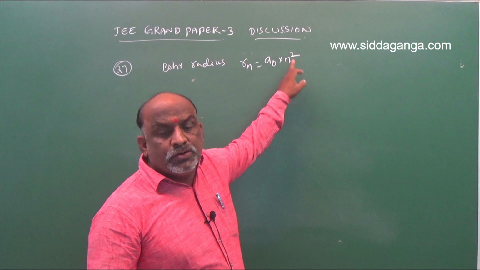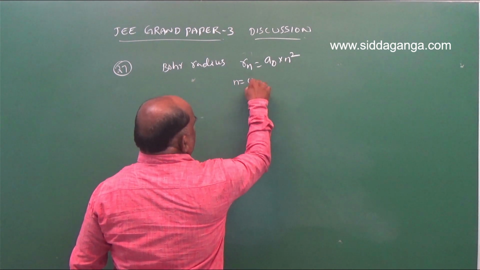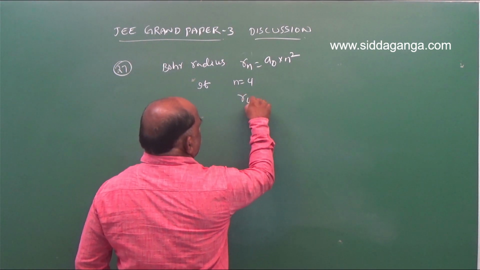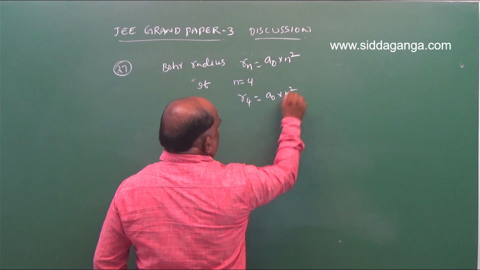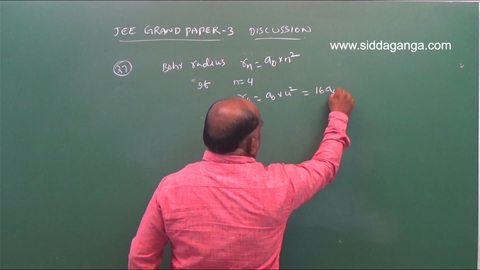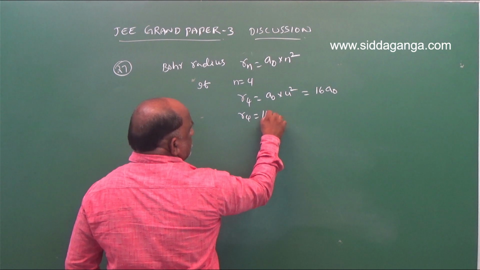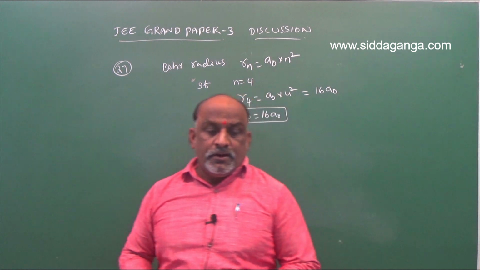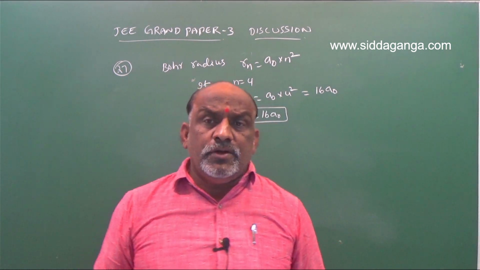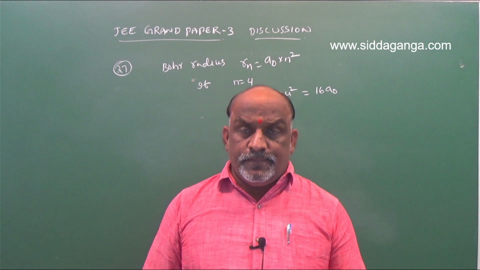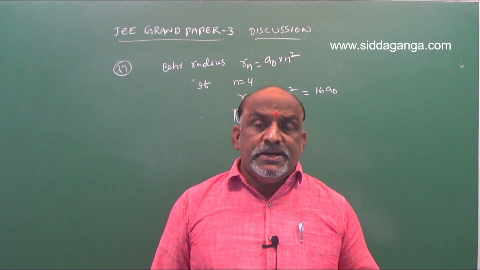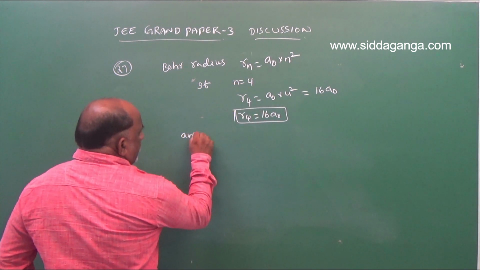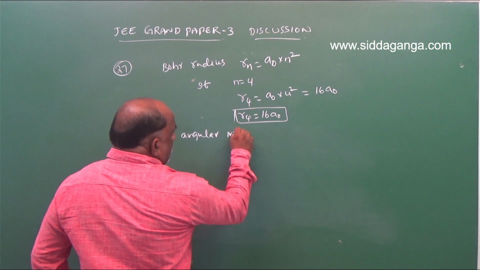From the question, for the fourth orbit, n is equal to 4. Then R4 is equal to a naught into 4 square, which is 16 a naught. So what relation do we have to find? The de Broglie wavelength. What is the de Broglie wavelength? Lambda is equal to h by mv. That is called the de Broglie wavelength. Already we know one formula, the angular momentum of an electron.